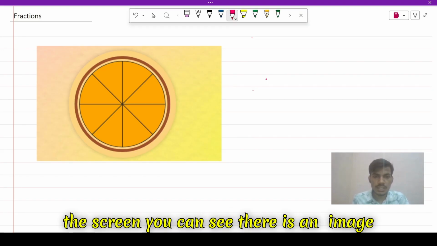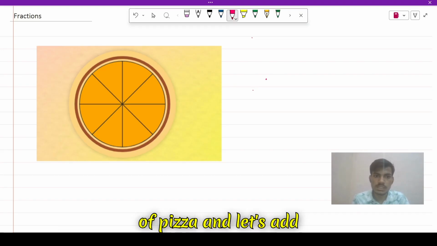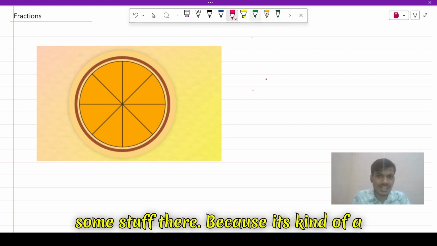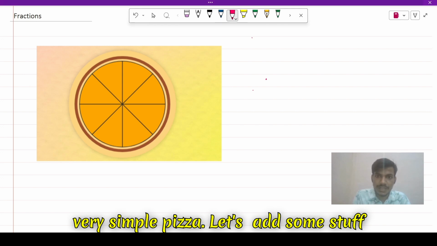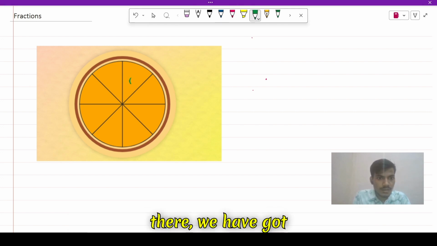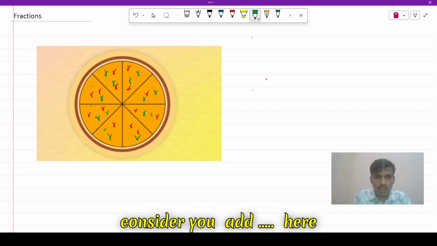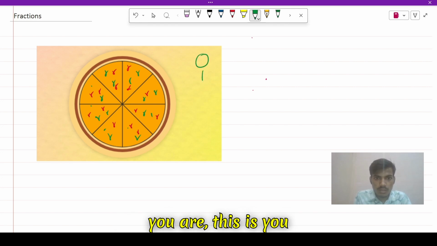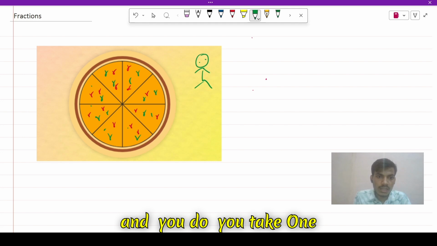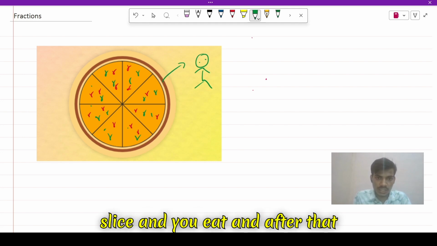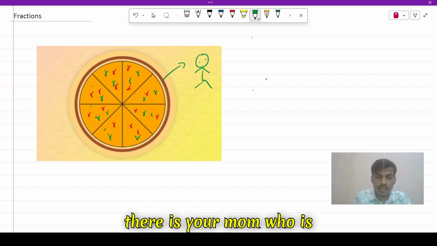So here on the screen, you can see there is an image of pizza, and let's add some stuff there. It's a very simple pizza. We have cut it into eight slices, and let's consider this is you, and you take one slice and eat it.